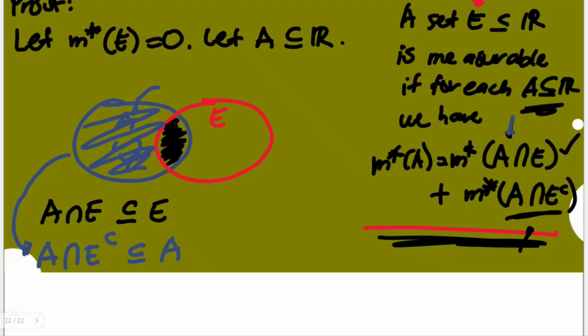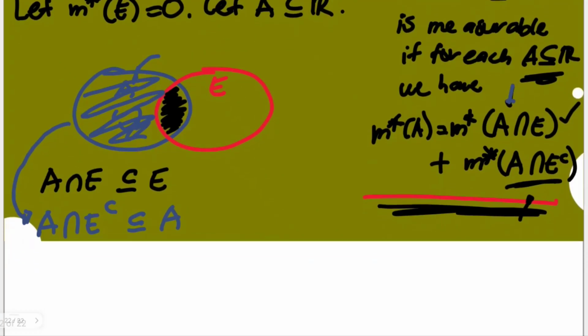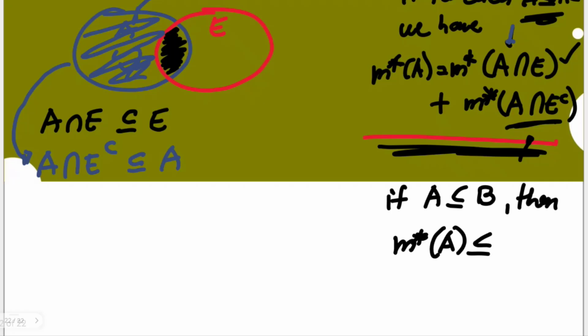Why do we do this? Because, take note, we were able to draw a relationship before that if A is a subset of B, then, as we also proved in a separate video, the Lebesgue outer measure of A is less than or equal to the Lebesgue outer measure of B.